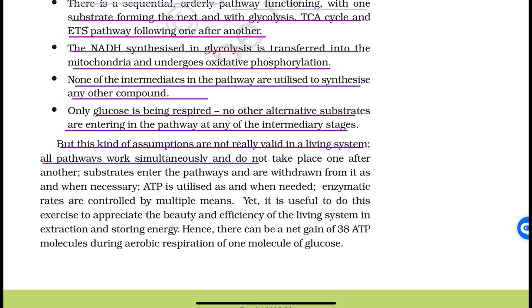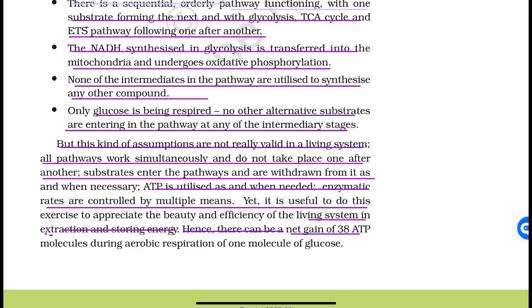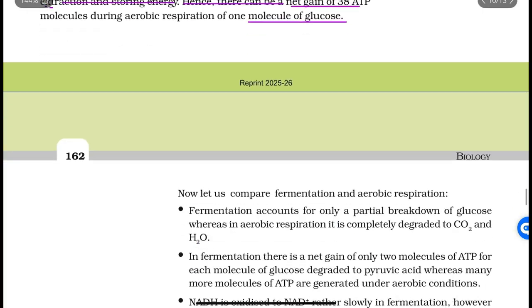All pathways work simultaneously and do not take place one after another. Substrates enter the pathways and are withdrawn from it as and when necessary. ATP is utilized as and when needed. Enzymatic rates are controlled by multiple means, yet it is useful to do this exercise to appreciate the beauty and efficiency of the living system in extracting and storing energy. Hence, there can be a net gain of 38 ATP molecules during aerobic respiration of 1 molecule of glucose.